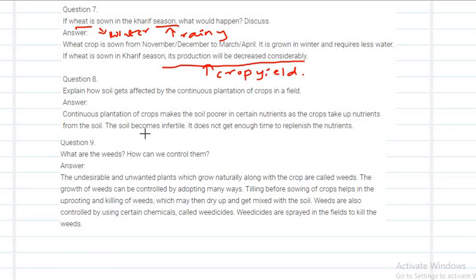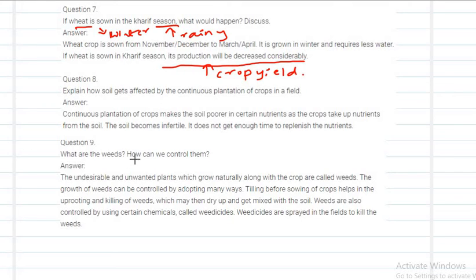So what we have to do is wait, or we have to use certain methods in order to regain the fertility of the soil. That is the question here: explain how soil gets affected by the continuous plantation. Because of the continuous plantation, the crops will absorb the essential nutrients. As a result, the fertility of the soil will decrease. As a result, we should not continuously grow crops in the same field.